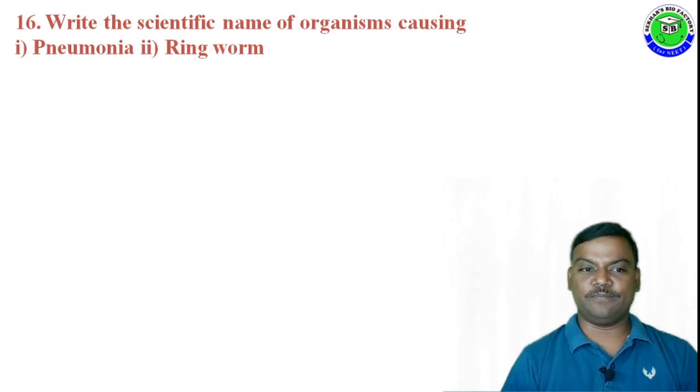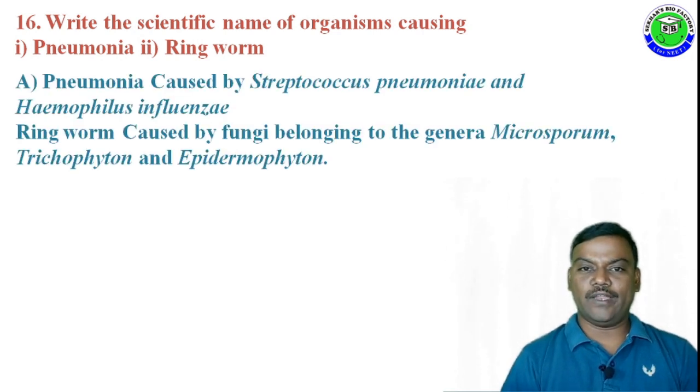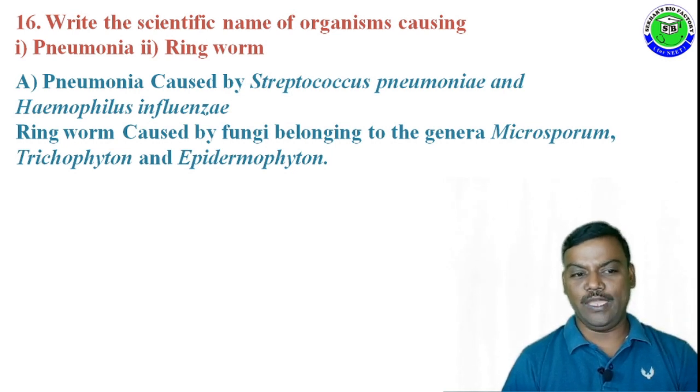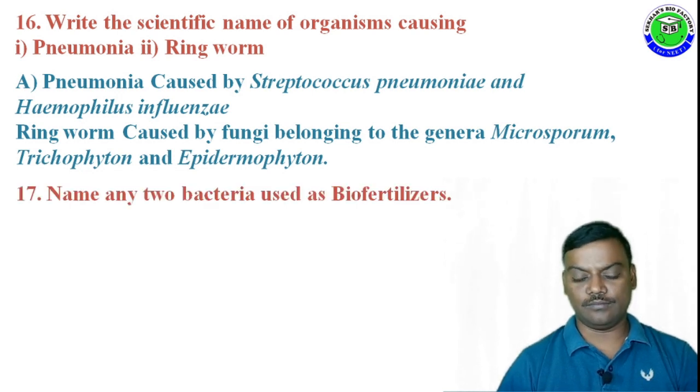Question number 16. Write the scientific name of organism causing pneumonia and ringworm. The answer is pneumonia. It is caused by Streptococcus pneumoniae and Haemophilus influenzae. The ringworm is caused by fungi. It belongs to the genera Microsporum, Trichophyton and Epidermophyton.